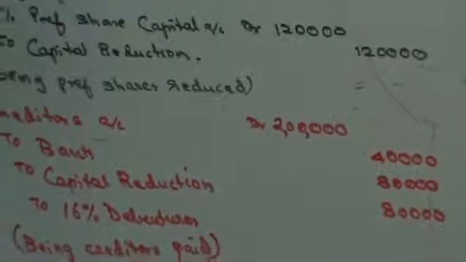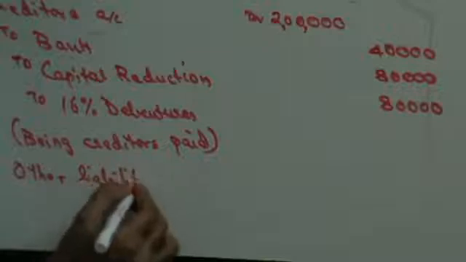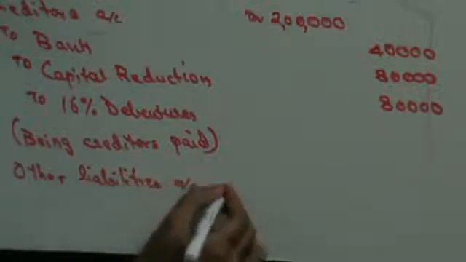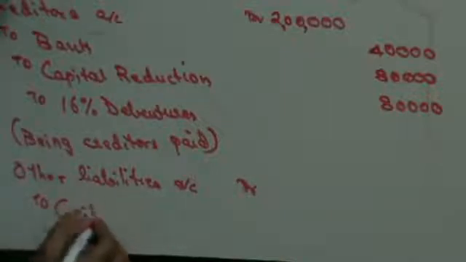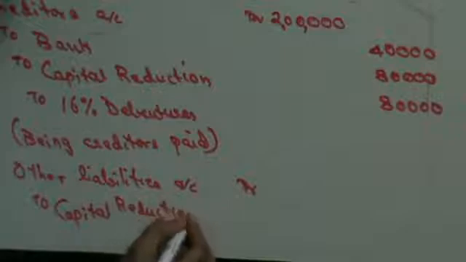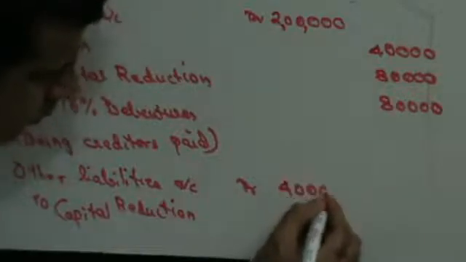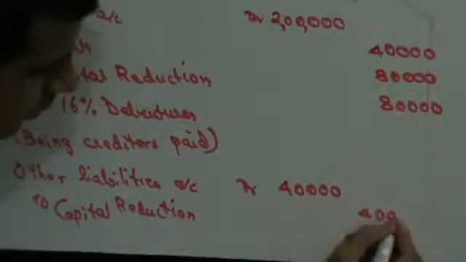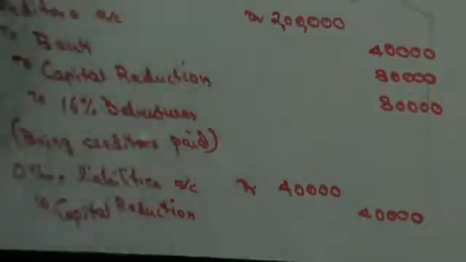So, other liabilities account debit to capital reduction. How much is it? 40,000. This is being director's loan written off.